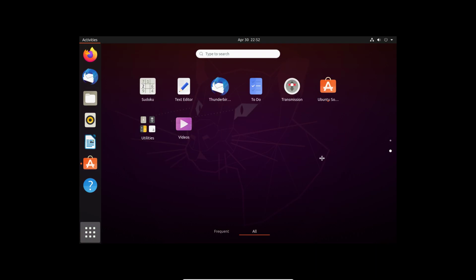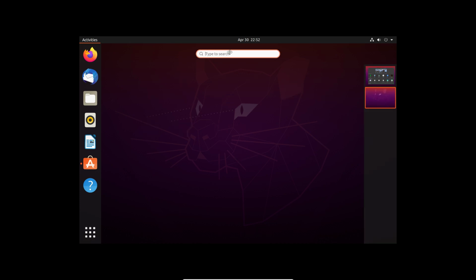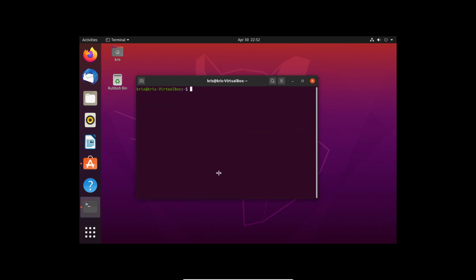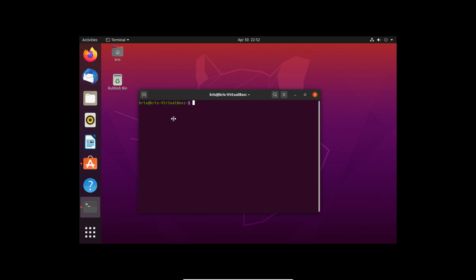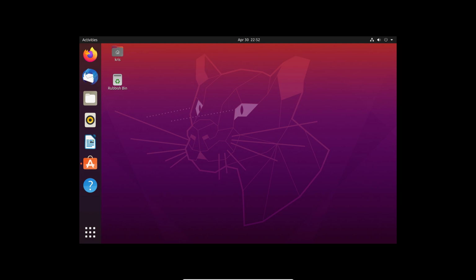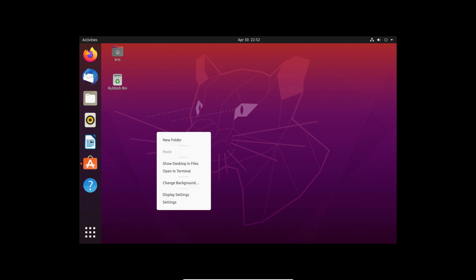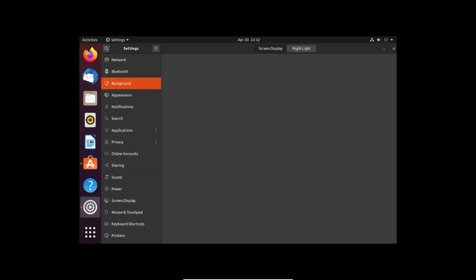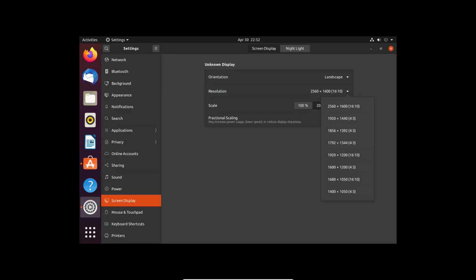The more advanced users will use terminal to do many things, but you could run this entire operating system off terminal, really. But that's the good thing about Linux now, they're going a little bit more towards these really good-looking graphical user interfaces, which is exactly what you're looking at right now. That is basically it. I think it looks really good, and I really like how it's given VirtualBox the ability to go much higher with the resolution.